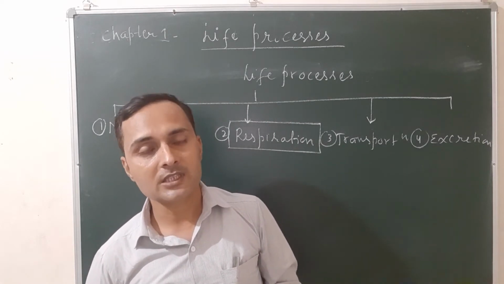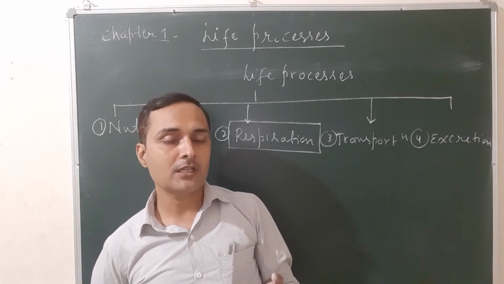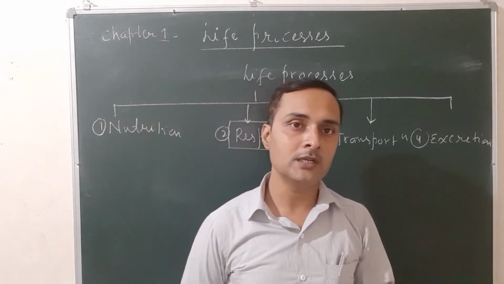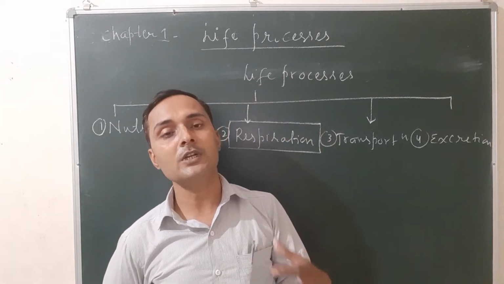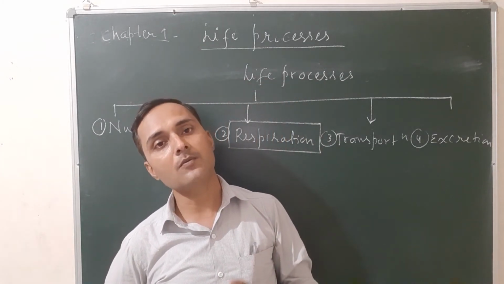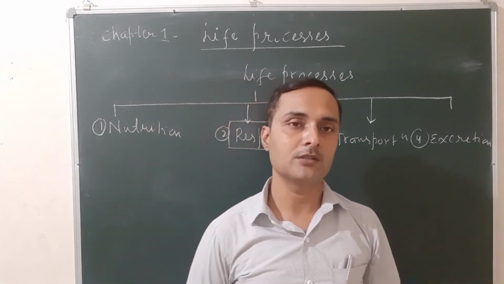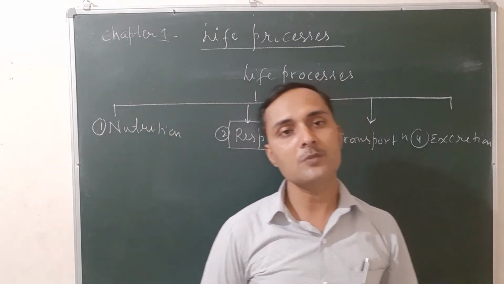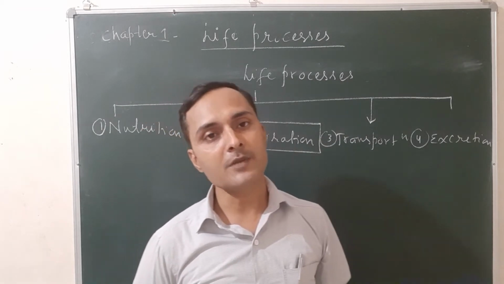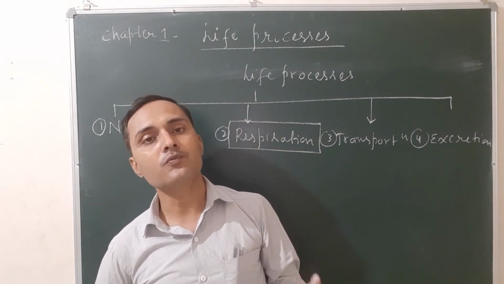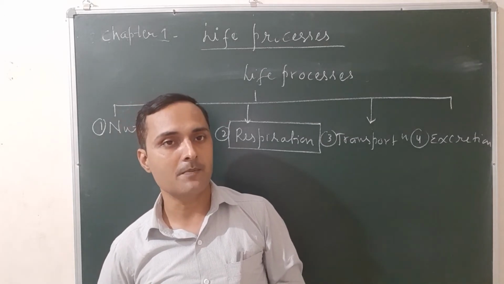So, what is transportation? The kind of life process which helps in equal distribution of substances from one part to other part of the body is called transportation. Okay, transportation is shown by both plants and animals. In case of animals, including humans, transportation is shown by two fluids, that is blood and lymph.